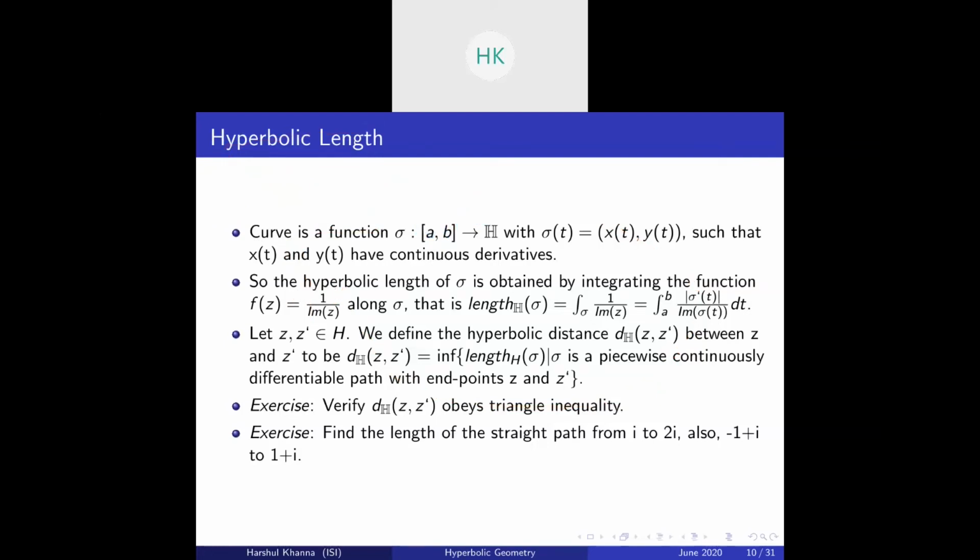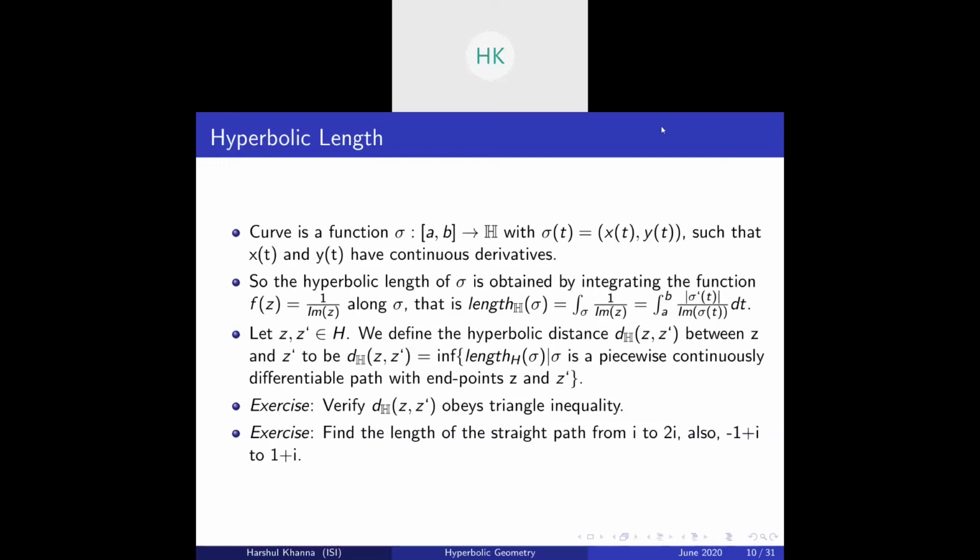So given any z and z dash in H, we define the hyperbolic distance again to be the same notion of distance we considered earlier. That is the infimum of the lengths of all piecewise smooth curves that have endpoints z and z dash. The first exercise: you should verify that this distance function obeys the triangle inequality. The second exercise is to find the length of straight paths from i to 2i. This will tell you how far the points are.